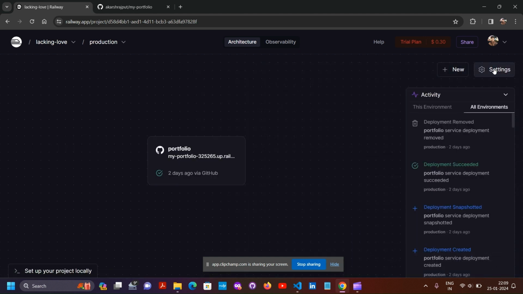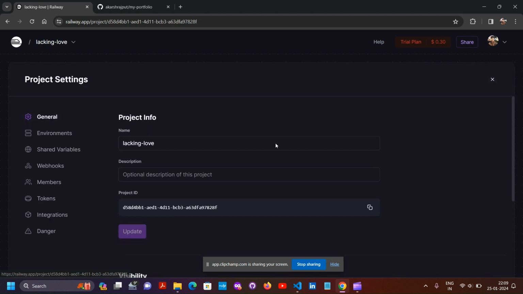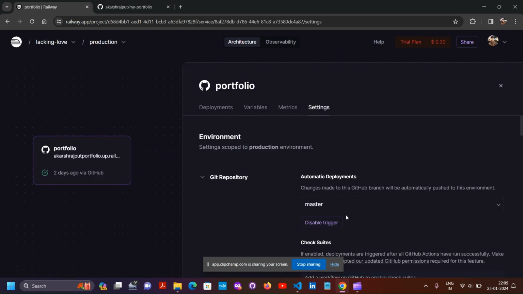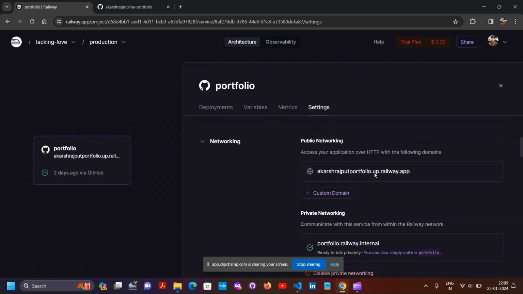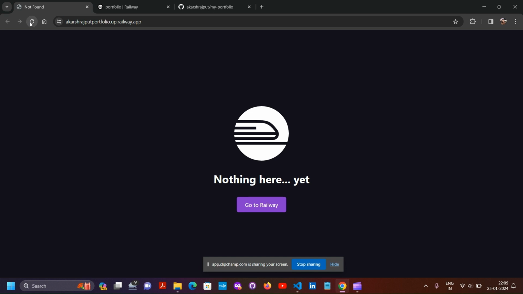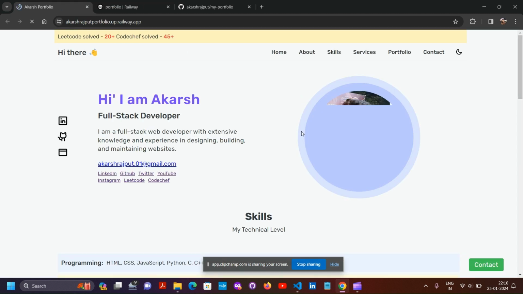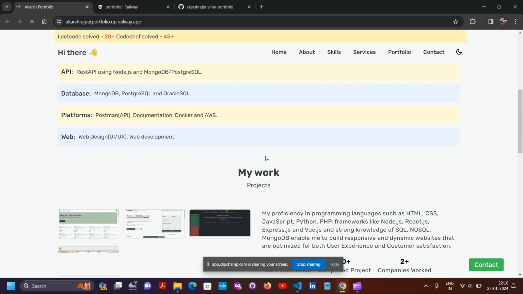Now when I go to this link, we will reach our website, which we have already uploaded and hosted to this Railway app. It will take some time. Now when we click on this icon, after some time it will go to my website. And so this is my portfolio app.